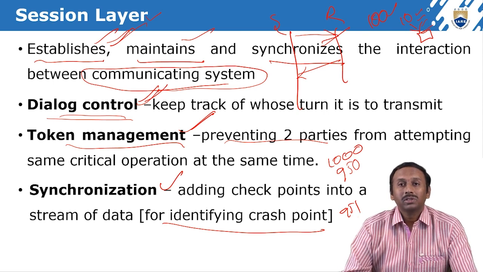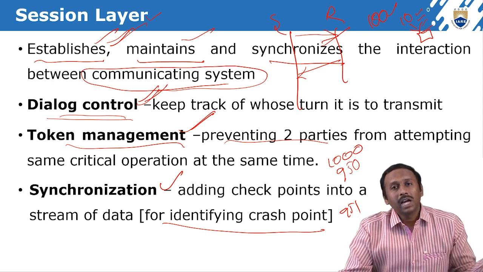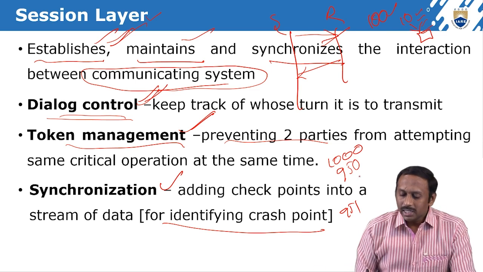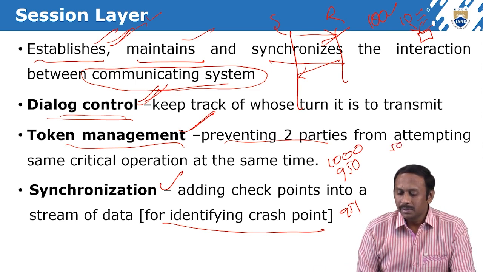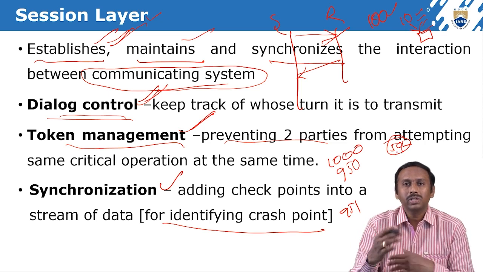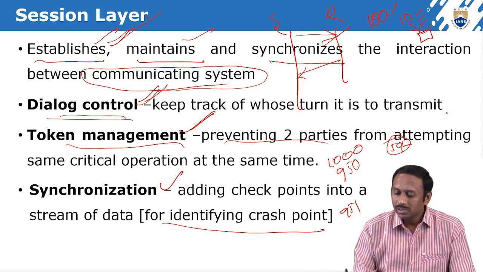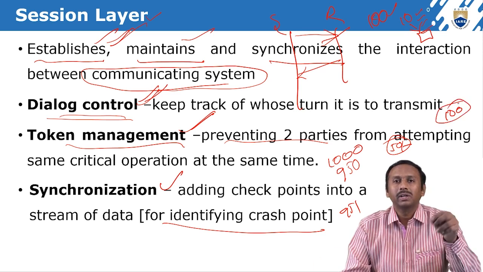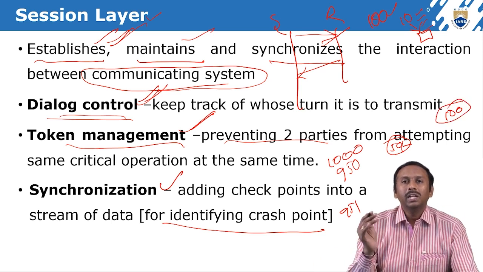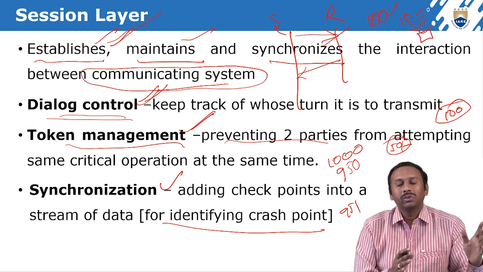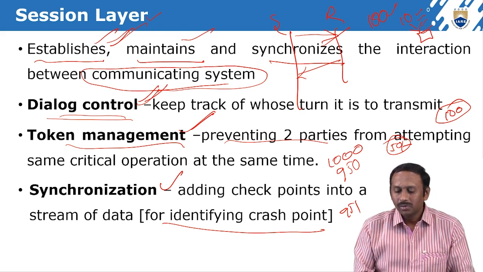At that time, instead of sending 950 pages again, if we add checkpoints, say one for every 50 pages, or else one after every 100 pages, then wherever we get a successful acknowledgement, we can resume from there.